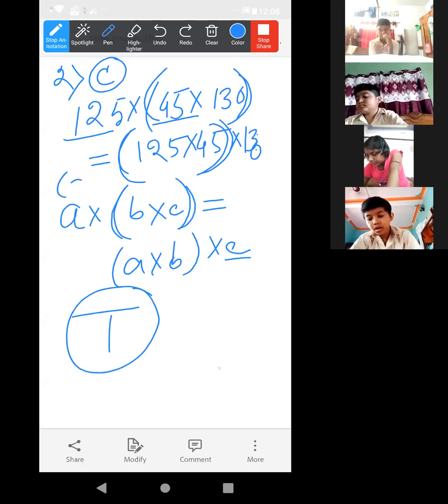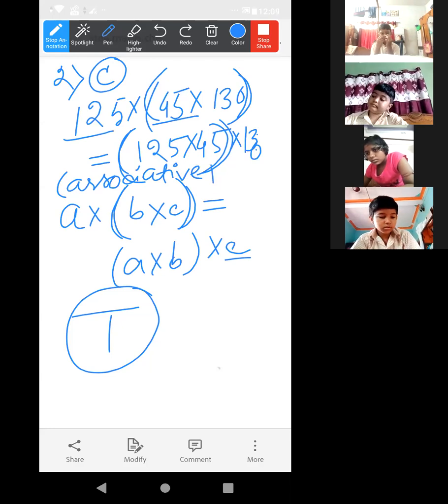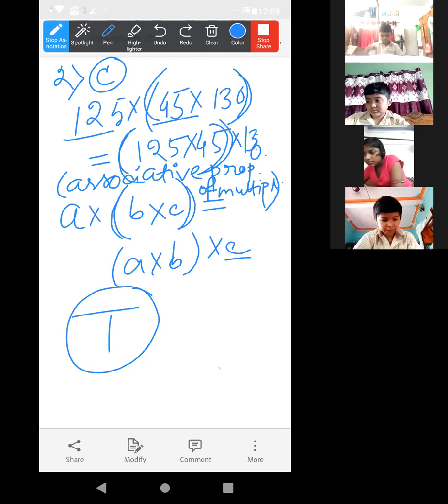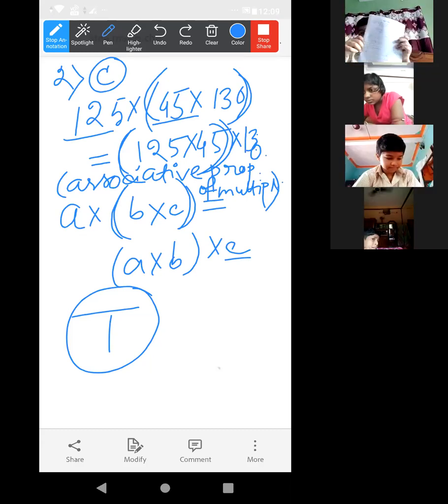Just write over there: associative property of multiplication. Write this one. Done? Okay, no need to show me the copy. I'll check the copy later.